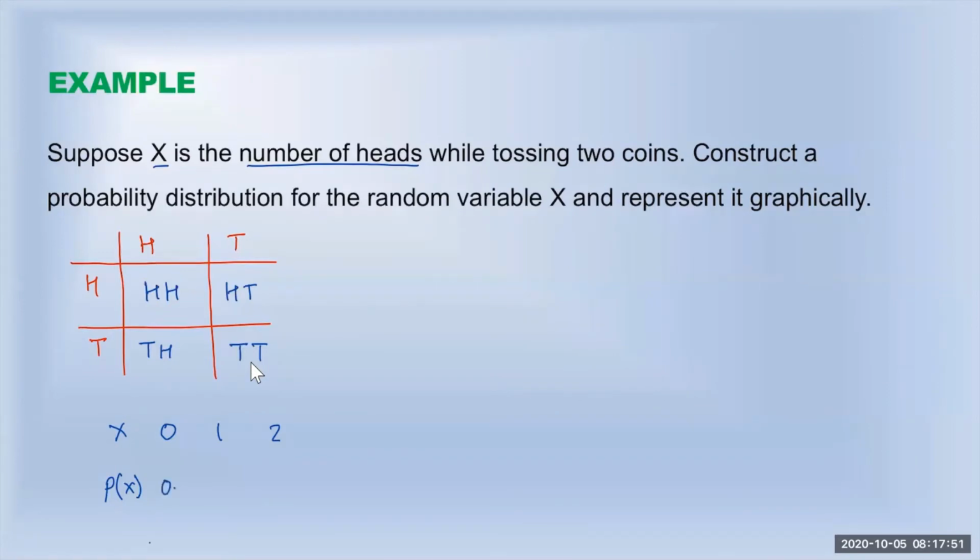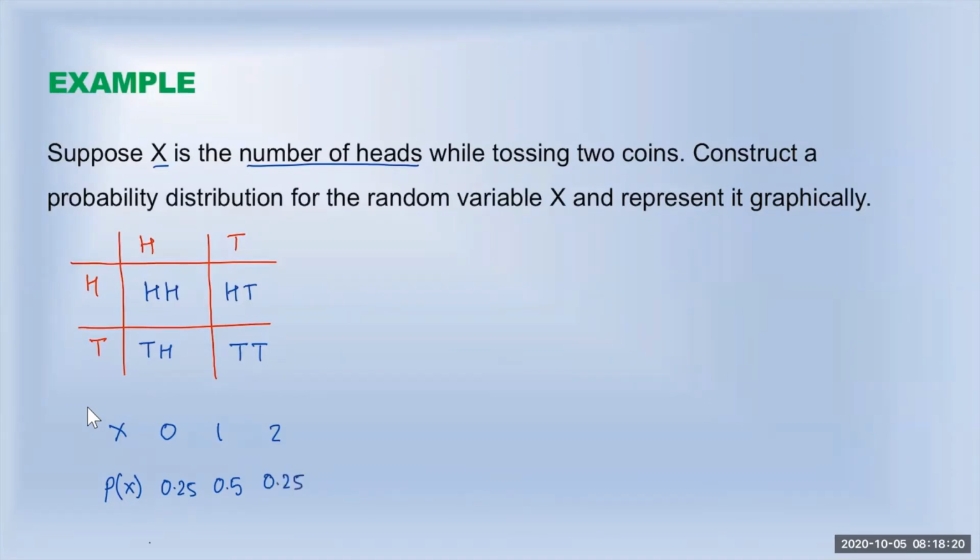Similarly, 1 head: here is 1 head, here is 1 head. It occurs 2 times out of 4. 2 over 4, or half, that is 0.5. And then 2 heads, both heads. Here we have both heads. That is 1 out of all 4. 1 over 4, or 0.25.